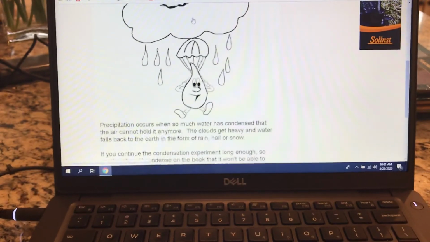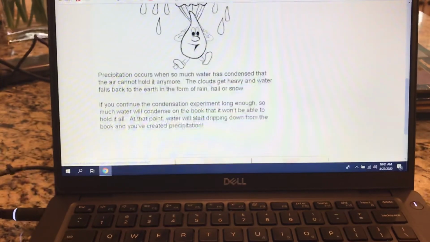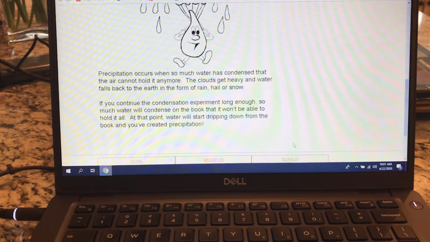So the clouds get heavy and the rain comes down, and it says, precipitation occurs when so much water has condensed that the air cannot hold anymore. The clouds get heavy and water falls back to the earth in the form of rain, hail, or snow. If you continue the condensation experiment long enough, so much water will condense on the book, it won't be able to hold it all. At that point, the water will start dripping down the book, and you've created precipitation.